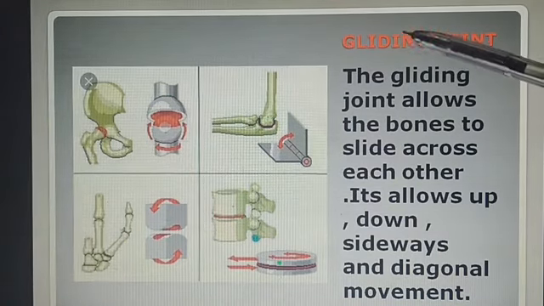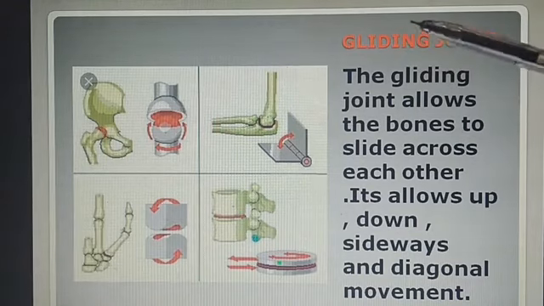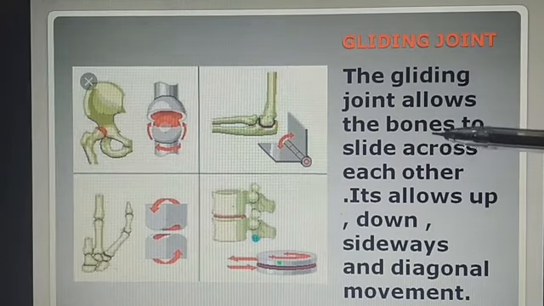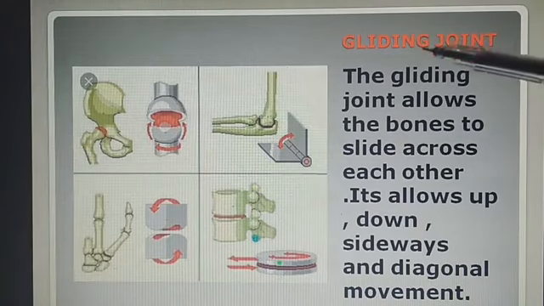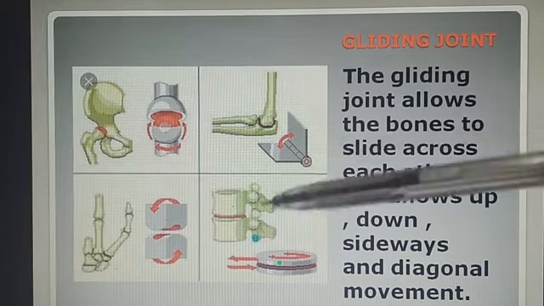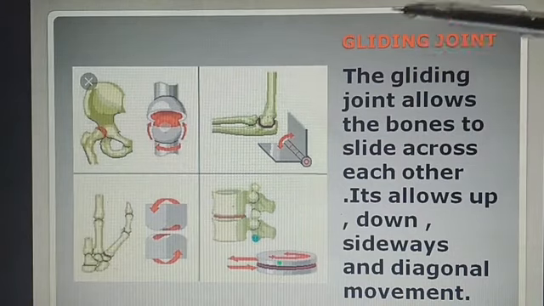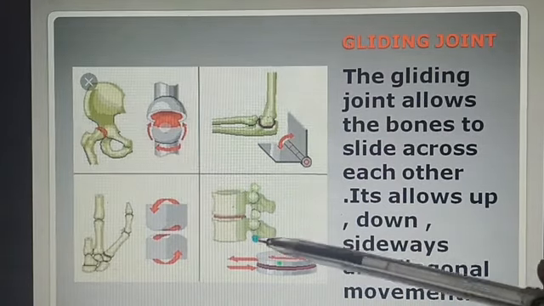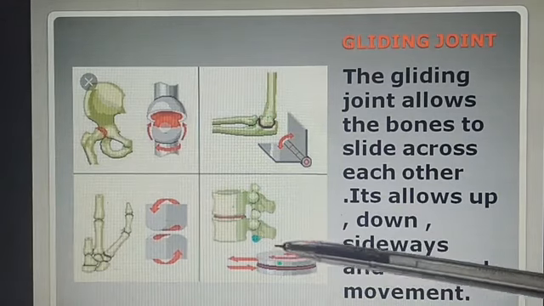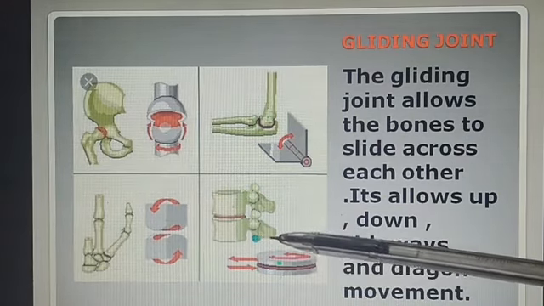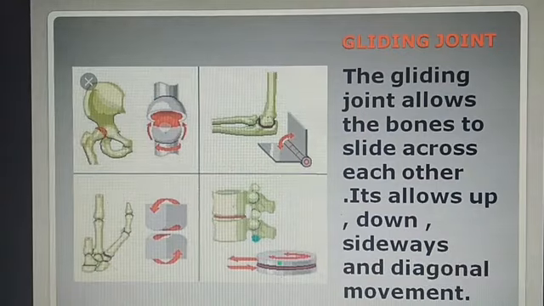Dear children, if our bone moves smoothly and continuously, we can say it is a gliding joint, because in this no friction is there, no obstruction is there, it is an easy movement. It is present in two flat bones. It has no rotation, no turns. It's present in wrist and ankle.